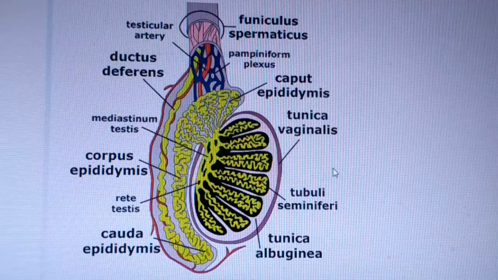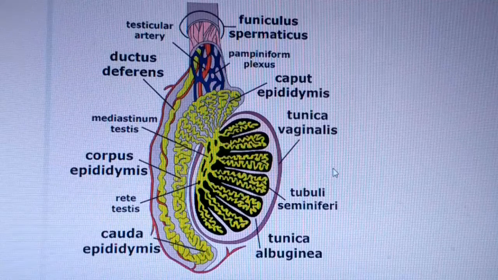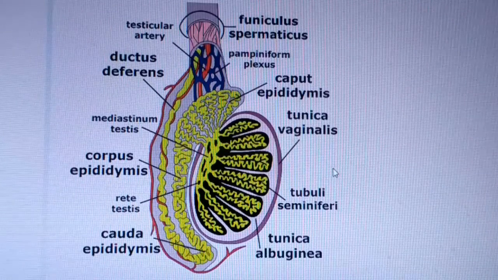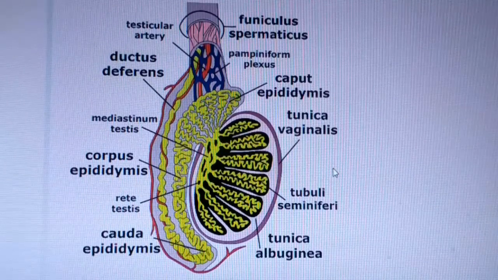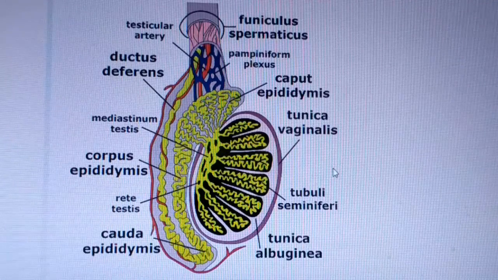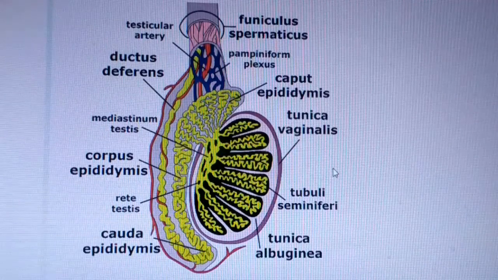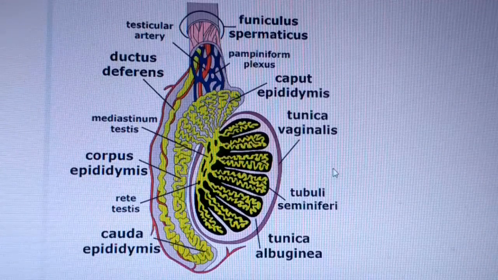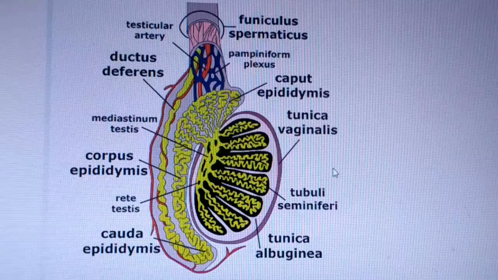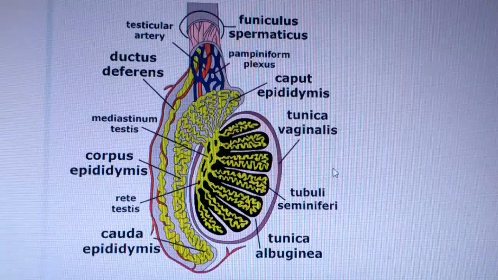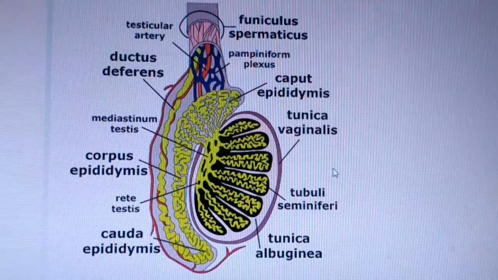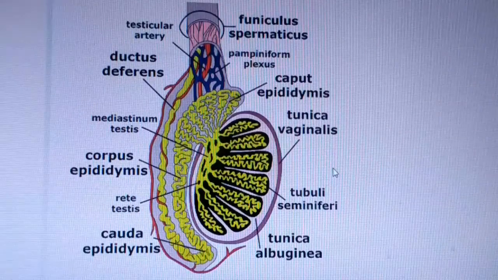After that the tunica vaginalis layer comes. Tunica vaginalis is further divided into visceral and parietal layers. In between the visceral layer and parietal layer, there is a liquid known as hydrocele fluid, which helps to protect the testis from the outer environment.